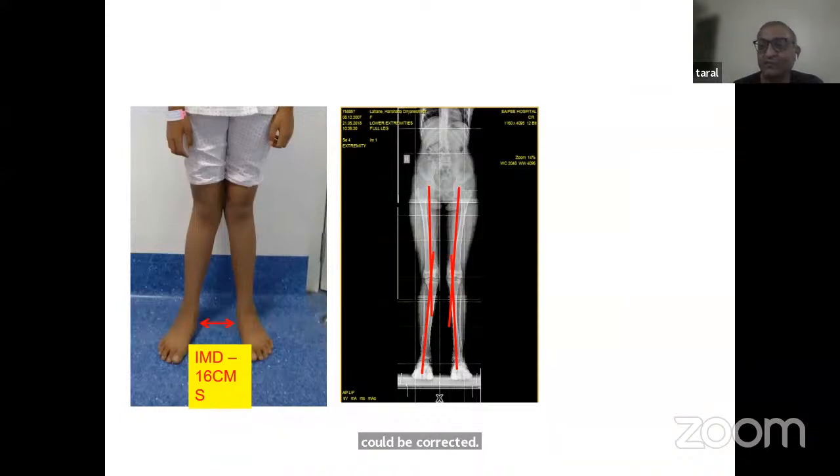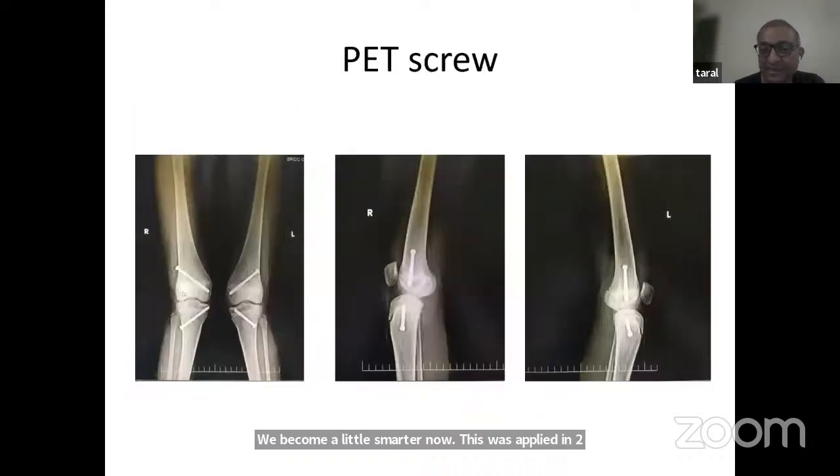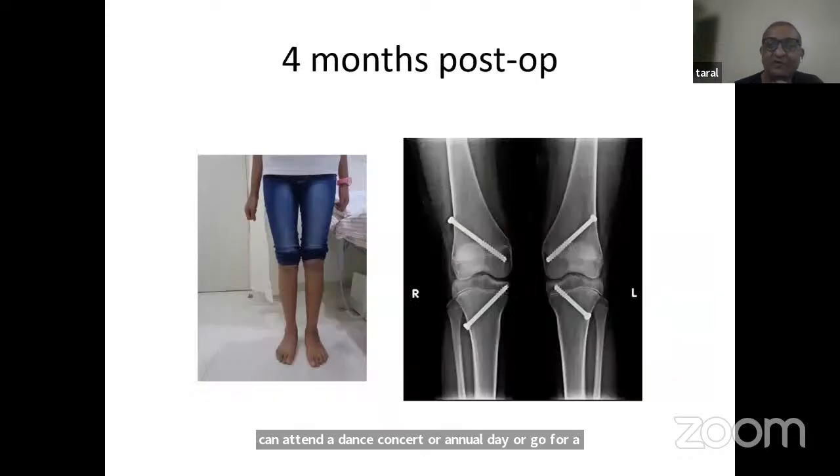This was a slide from 2015, the previous child. Nowadays, we don't even use plates. We use these small screws, which can be put through a 1 millimeter incision. So no stitches, daycare surgery. The child can attend school the next day. Within a week, they can attend a dance concert or annual day or go for a football match. And this can also correct very fast, much faster than the plate.